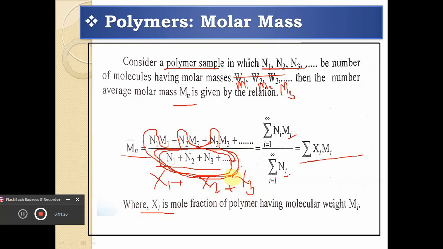So this is the mole fraction: the number of moles of a particular species divided by the sum of the number of moles of all the molecules. That is what we call the mole fraction. Similarly, ni divided by the summation of ni is the value of xi, and the summation of xi is x1, x2, x3. That's why this number average molar mass can also be written as summation of xi into mi.